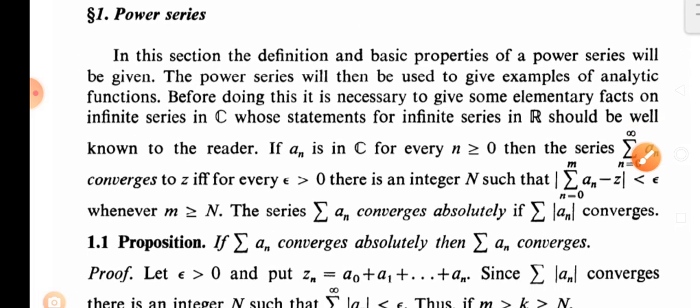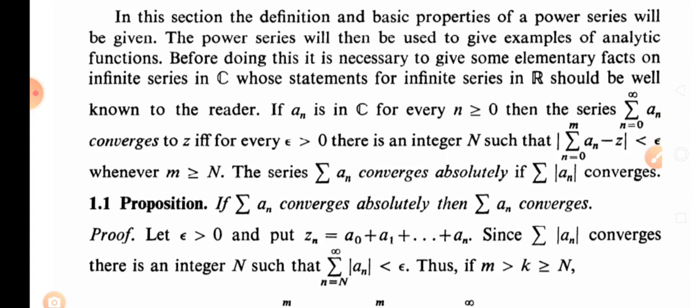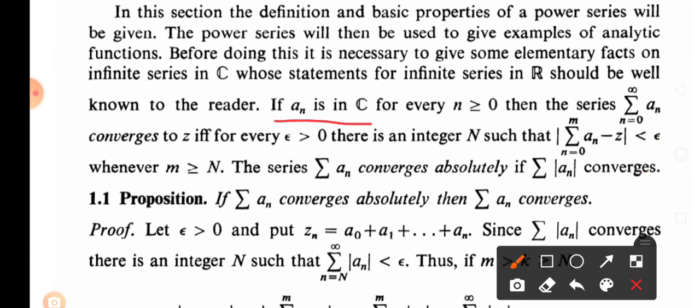So we will see the first concept, that is a summation, that is sequence of real number, series of real number, when it is convergent, when it is absolutely convergent. As we already know, in terms of real, the equivalent concept also hold in the set of complex. That is, if an is in set of complex number C, then for every n greater than or equal to 0, the series summation of an converges to Z if and only if for every epsilon greater than 0 there is an integer capital N, such that the partial sums are close to Z as m is greater than or equal to n. The series summation of an converges absolutely if summation of mod of an converges.